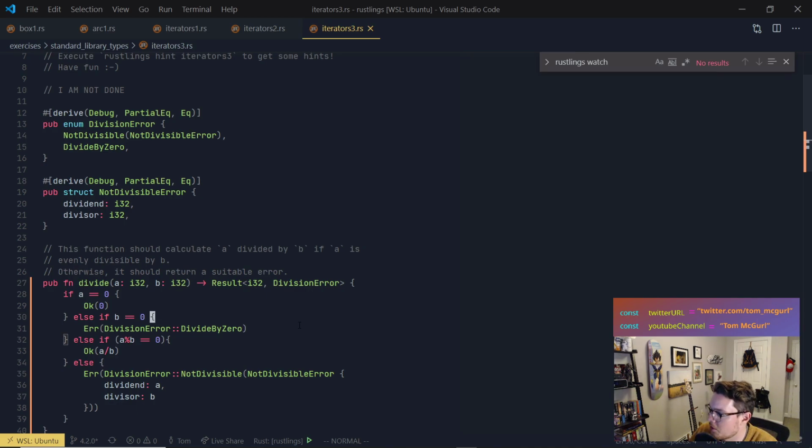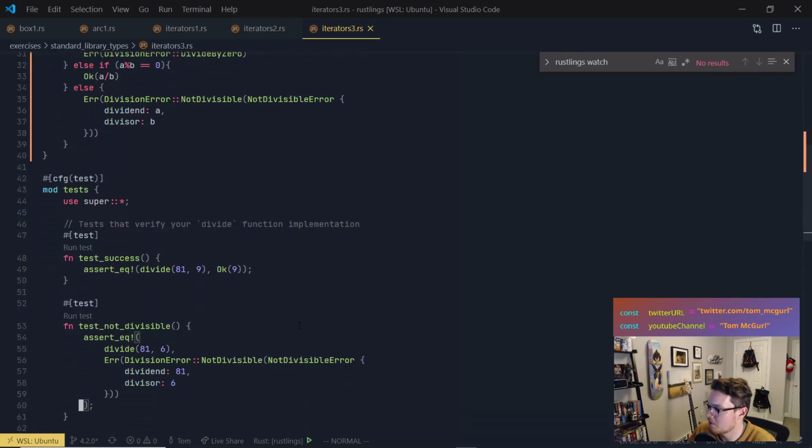Vitalis made a good point. We should check if b equals 0 first, because if a equals 0, you still can't divide 0 by 0, right? If we pull up our calculator here, that's not going to work. So that's a great point. This is logic. And we should maybe write a test for that. I know we shouldn't be adding new tests, but let's write a test for that, because that's a cool example.